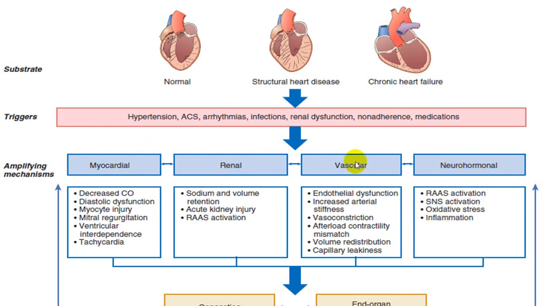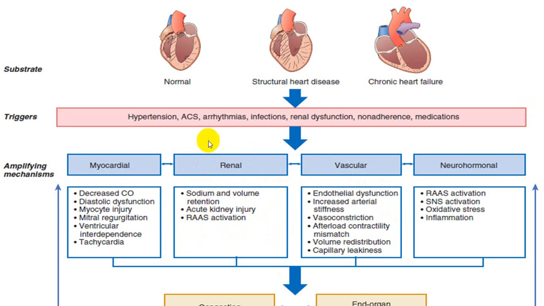As far as the vascular system is concerned, there is vasoconstriction, endothelial dysfunction, increased arterial stiffness, altered contractility of myocardium, then volume redistribution takes place because of either peripheral vasodilatation or peripheral vasoconstriction. You can have a capillary leakage. As far as the renal is concerned, there is sodium and water retention. ADH secretion will produce water retention, and aldosterone will produce sodium and water retention.